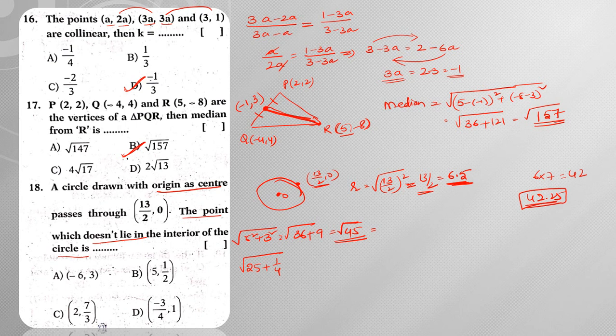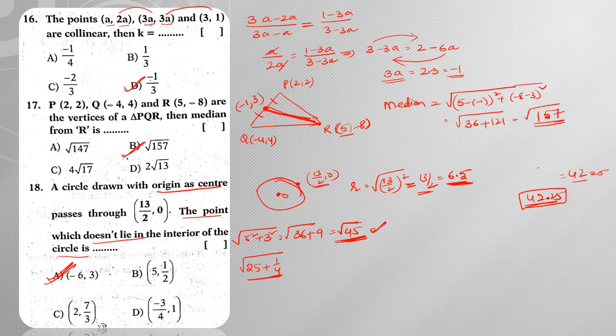So clearly, root 45 is greater than 13 by 2, no? So clearly it is lying outside the circle, right? You already know how to find the square of 6.5: 6 sevens are 42, then 25, so this gives me the square of 6.5. Based on that, 42.25 it should be there, so it is crossing 42.25. Clearly it is outside the circle, right?